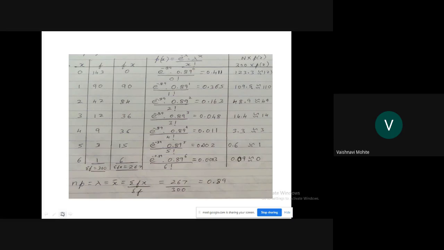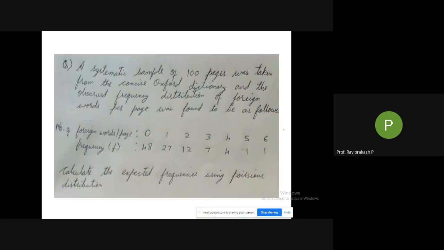Yes, sir. Okay, nice. Can I move ahead? If you have not completed it, take a screenshot, or I'll check. I'll upload this later. So take a screenshot if you want it now, just to find out whether you have calculated right or not. Okay. Next problem, we'll move to the next one.